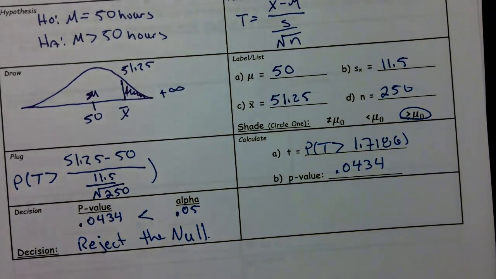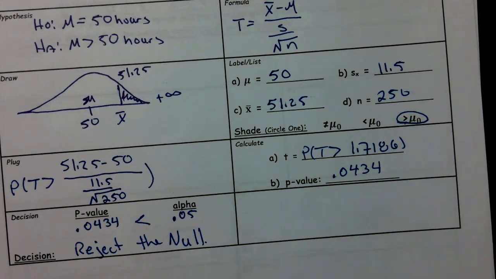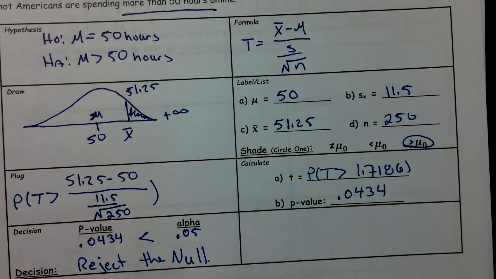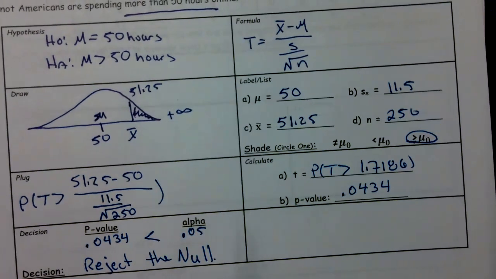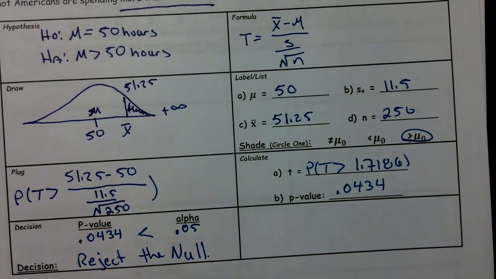Now, please remember, we still have to do things like define the parameter, write our conditions, and give a conclusion in context. But I just wanted to practice making sure that we can get the correct computation, write our hypotheses, and make the correct decision.